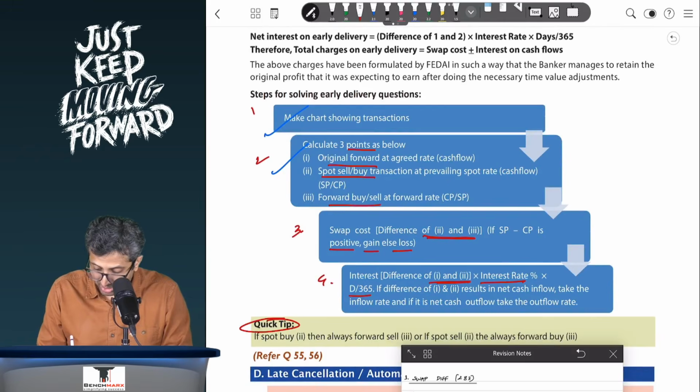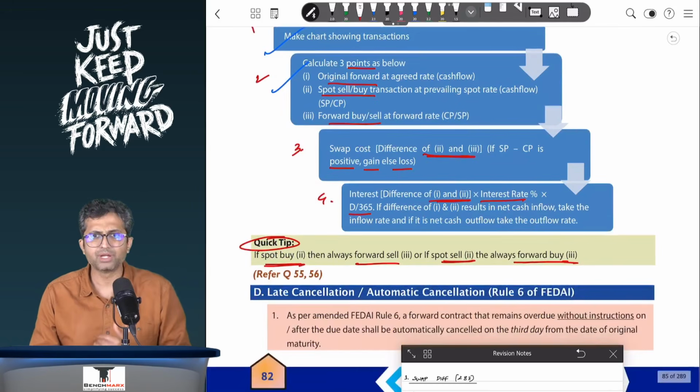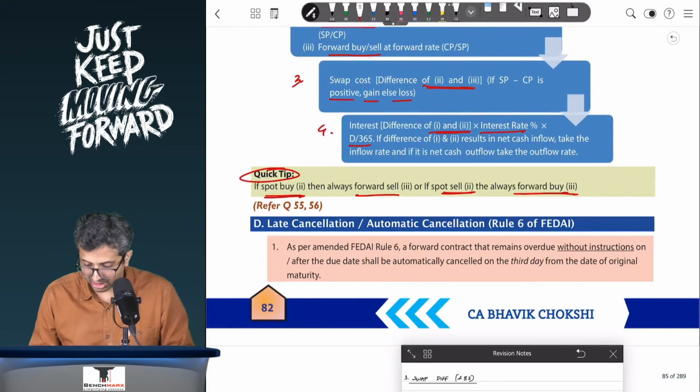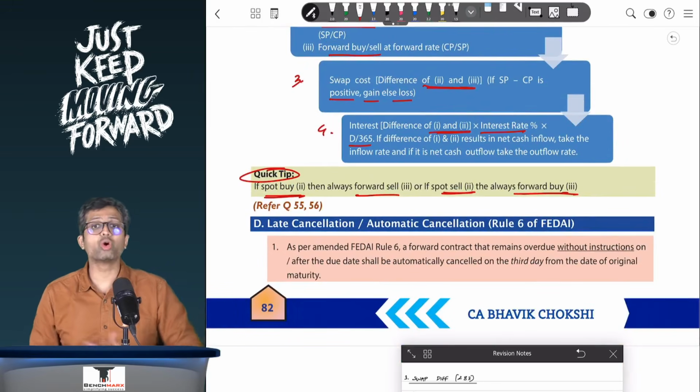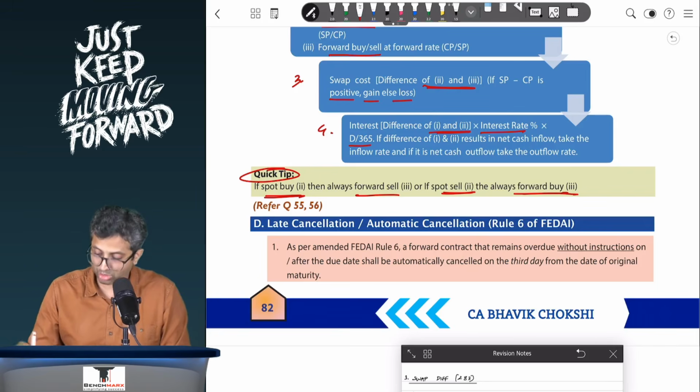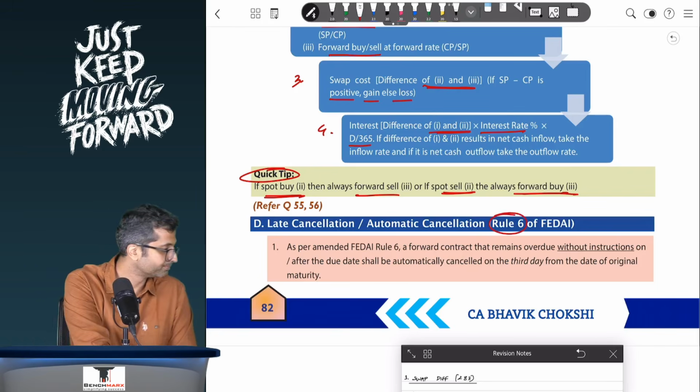A quick tip would be that if there's a spot buy in point 2, there will always be a forward sell, and if there's a spot sell, then there will always be a forward buy. So this takes care of the early delivery part, and then you go on into the last and probably the most challenging part, which is pertaining to late or automatic cancellation, that is as per rule 6 of the FEDAI rules.